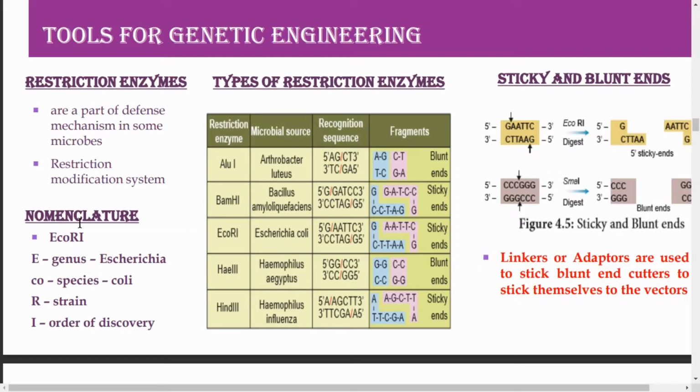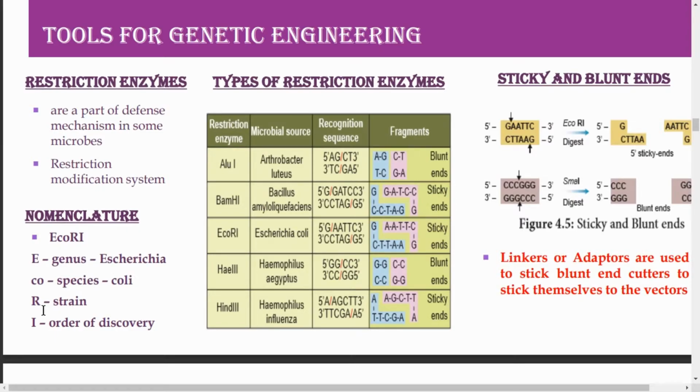Restriction endonuclease, how they are named, the nomenclature of the restriction enzymes. Restriction endonucleases are named in a standard procedure. For example, E. coli: the first letter is taken from the genus name Escherichia, E is taken. The second two letters are taken from the species name, the first two letters of coli, CO, are taken.